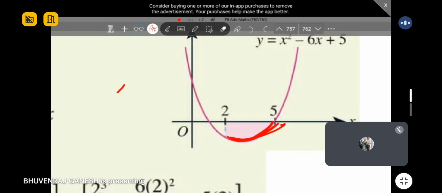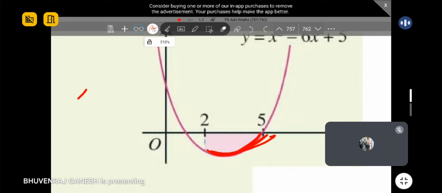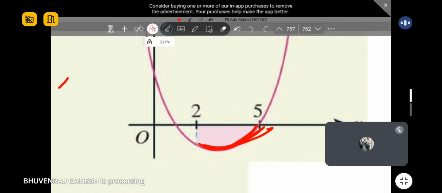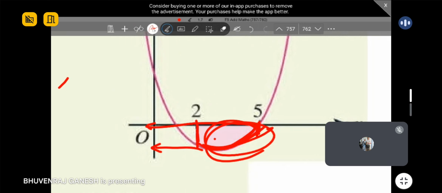You must understand that when you substitute the limits, which are x, you're calculating the y value. You substitute x, you get y. So check, for x equal to 2, can you see your y value is negative? And for x equal to 5, it is 0. So 0 and negative, your answer should be negative.